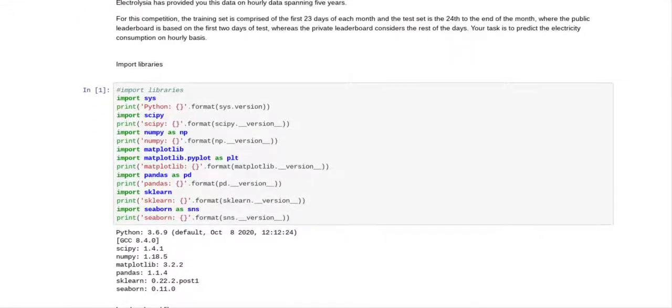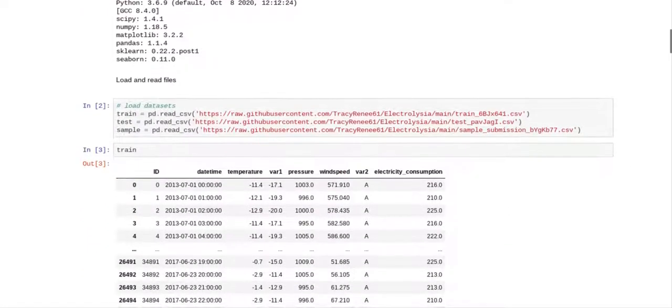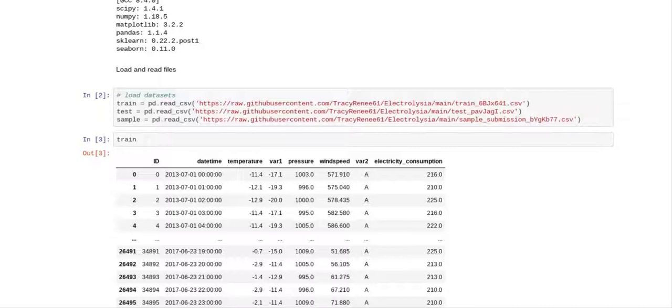So the first thing I did was import my libraries. And my files are on my GitHub account. If you go into Tracy Renee 61 Electrolysia, then you'll be able to find my files. That way you can either download them from the Analytics Vidhya website if you like, or you can use the files that I've got on GitHub.